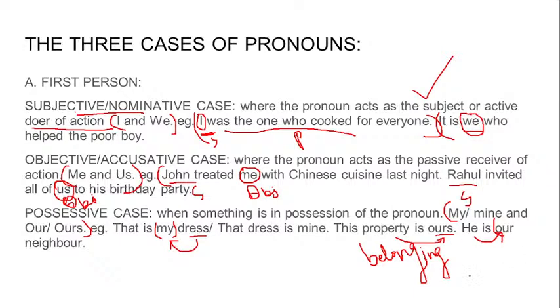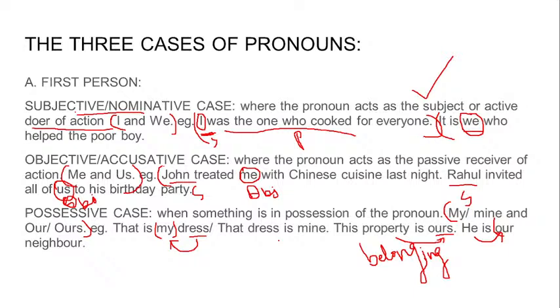Here in these sentences, it shows that something is in possession of the pronoun, and that is why this is the possessive case. Subjective case, we are the active performer of the action, I and we. Objective case, we receive the action. We are at the receiving end. We are the passive receiver. We do not perform there. We are the ones on whom the action is acted upon.